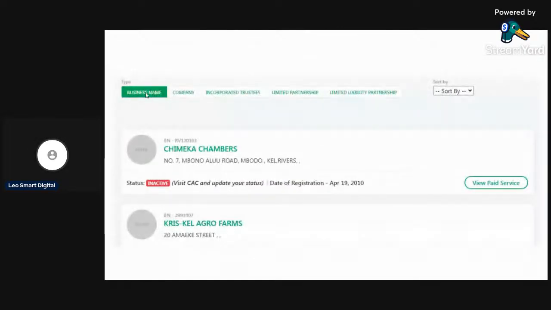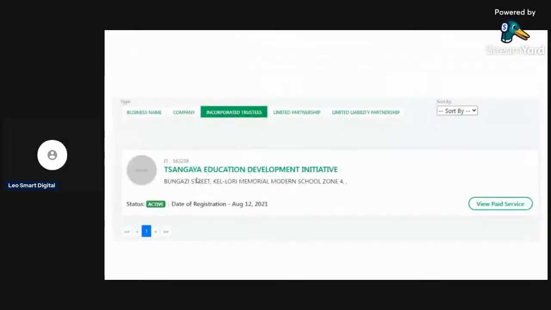So you check it under business name. If it's under business name and you want to register a company, it will not be approved. Same as limited partnership. So you go through all of them. This is incorporated trustees, and this is the only thing that is there. But while we are seeing this, you see that there's nothing like KEL, but because of the address, that's why it showed.